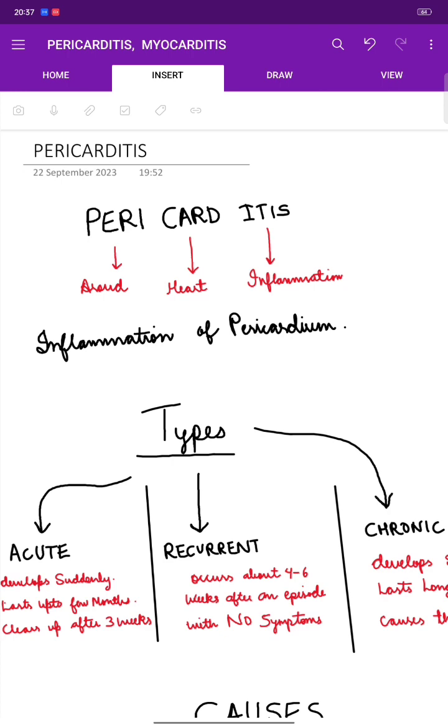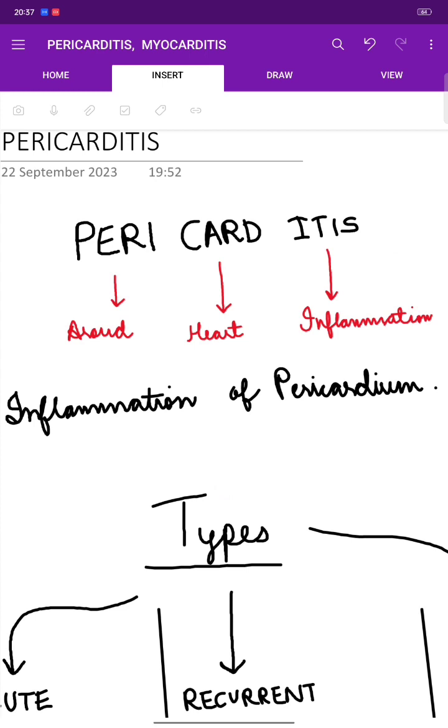So today's topic is pericarditis. Let's get straight into the video. So what is peri? Peri is basically the surrounding, the around. Card definitely means heart and itis is inflammation. So in short, this is inflammation of pericardium.